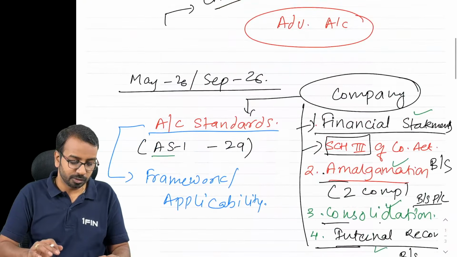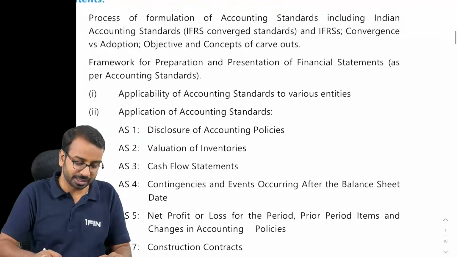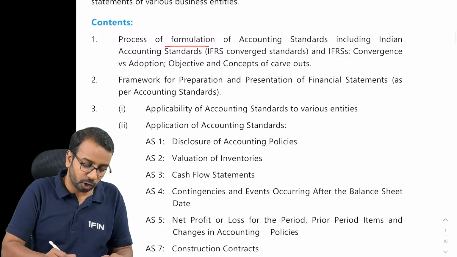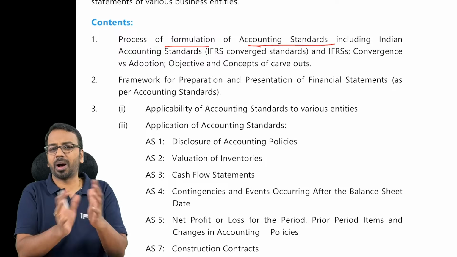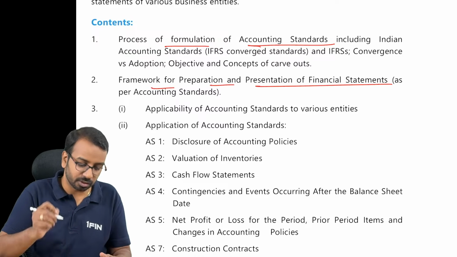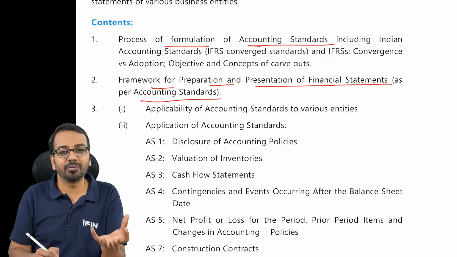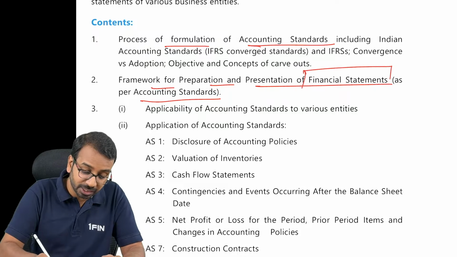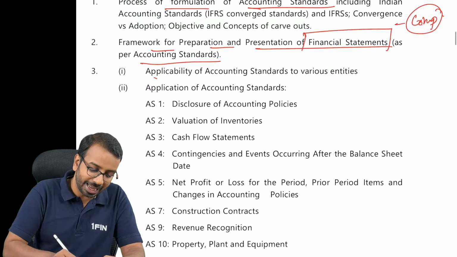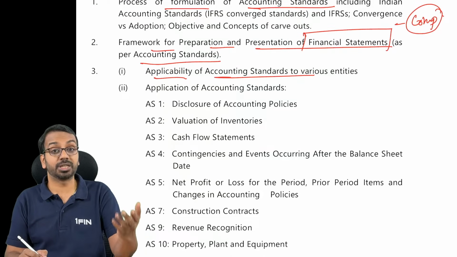Now, we have seen the broad structure of the syllabus. If you look at the detailed syllabus, we have syllabus related to formulation of accounting standards. Part of it you have already done in foundation. Then the framework for preparation and presentation of financial statements as per accounting standards. So what is the framework by which we will prepare financial statements? And here we are focusing on companies. Then applicability of accounting standards. Which standard is applicable to which entity?